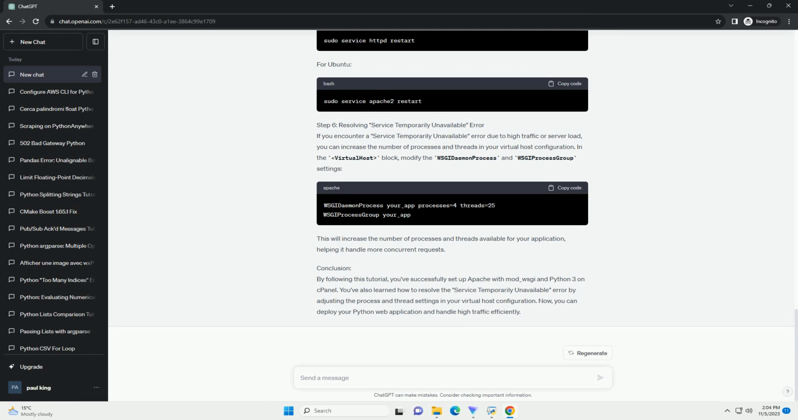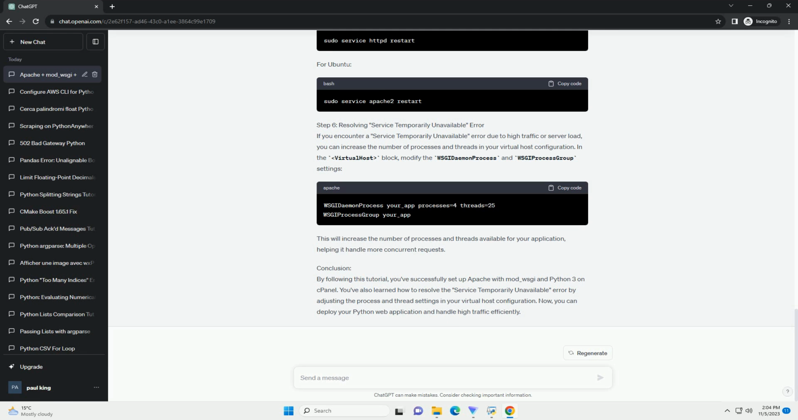Create an Apache virtual host configuration file for your application. You can usually do this through cPanel or by manually creating a configuration file in /etc/apache2/sites-available/. Example Apache virtual host configuration: replace paths and URLs with your specific details. Make sure to update the paths and URLs according to your specific configuration.